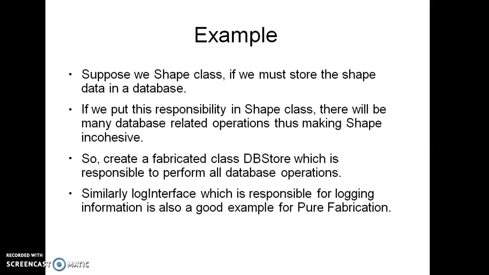Suppose an example is given of the shape. Suppose we have a shape class. If we must store all the shapes in the database, and we put this responsibility in the shape class, there will be many database-related operations, thus making the shape incohesive. So we create a fabricated class like the DB store, which is responsible for performing all the database operations. Similarly, if you have a login interface, which is totally responsible for holding all the information of your login, that is also a good example of fabrication.